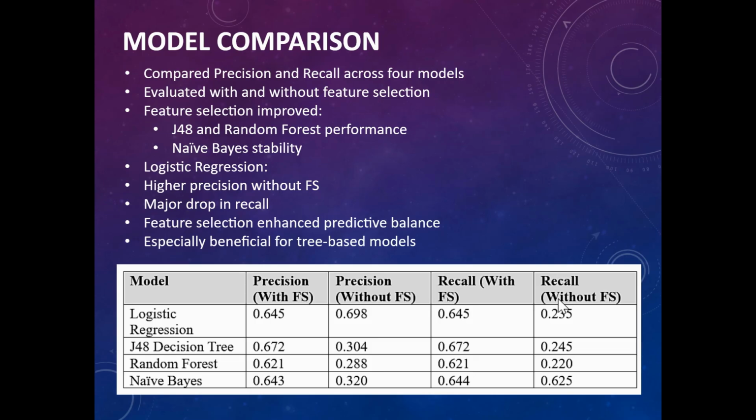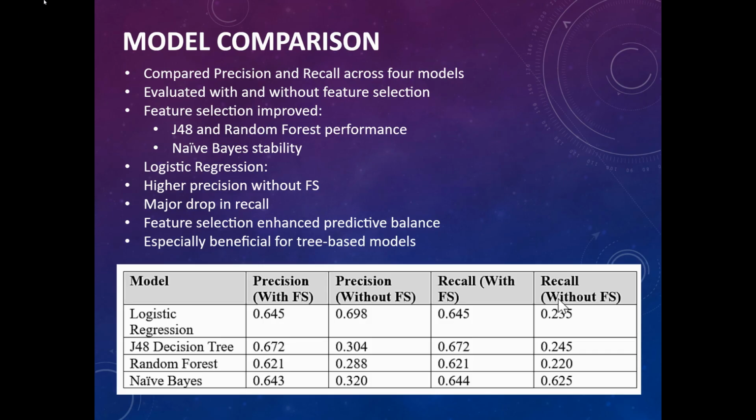Logistic regression had higher precision without feature selection at 0.698, but its recall dropped sharply to 0.235, meaning it missed many positives. Naive Bayes was the most stable overall, though it also improved slightly with feature selection. Overall, feature selection streamlined the models and improved balance, especially for the J48, and it kept the J48 as the most viable model.